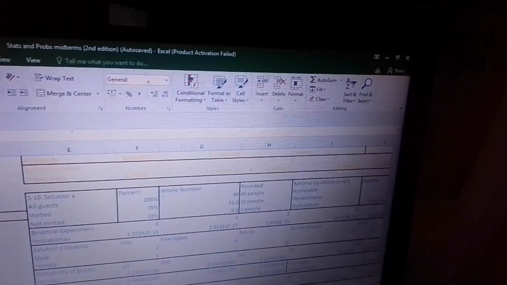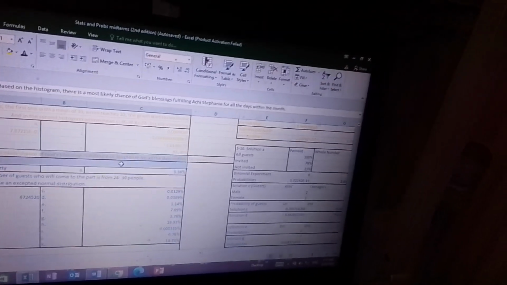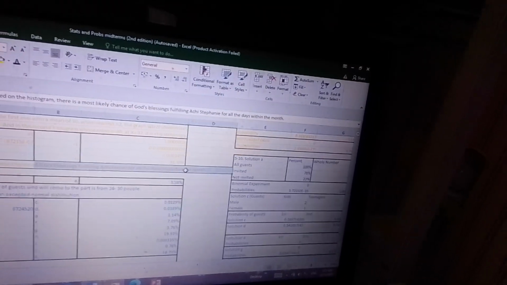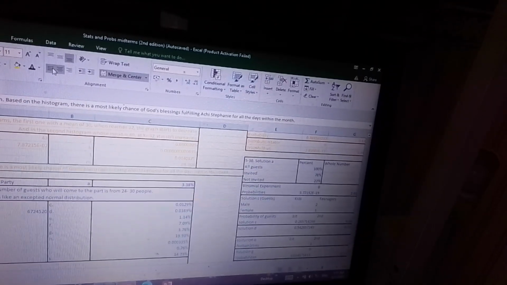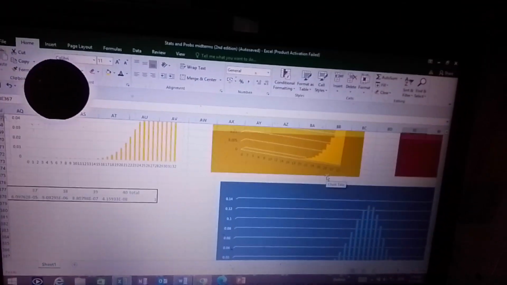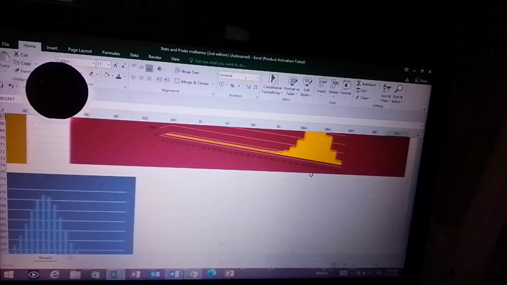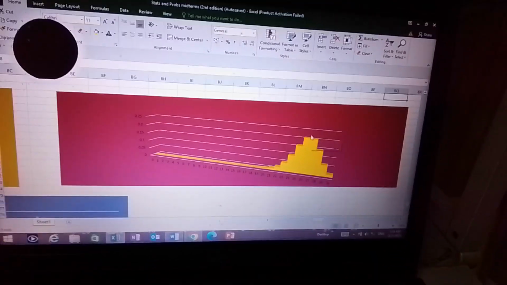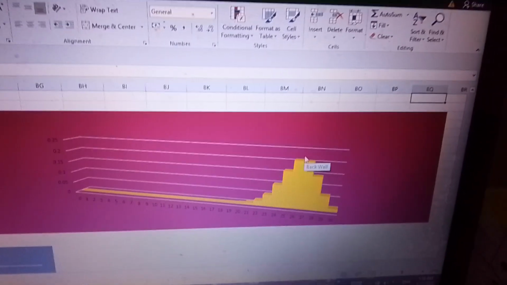Got it? And then this one, this is our conclusion. What is the histogram that we can safely conclude based on the criteria? And what conclusion can we make? Based on the histogram, there's a most likely chance of God's blessing fulfilling Achi Stephanie for all the days within the month. You want to see the histogram? This is where I made the histogram. So here's the histogram that I completely made. Remember, this is the histogram that I made.